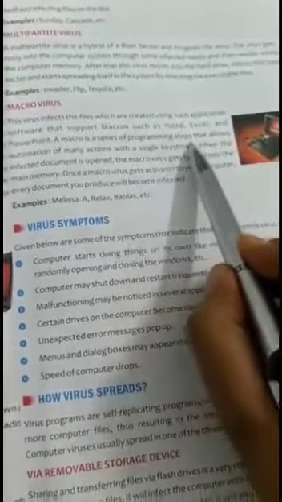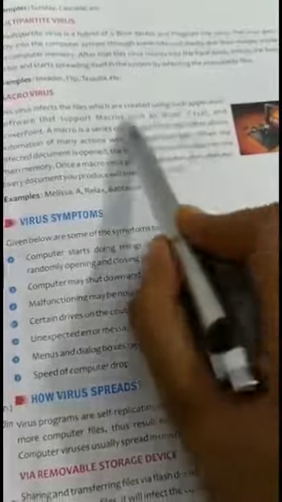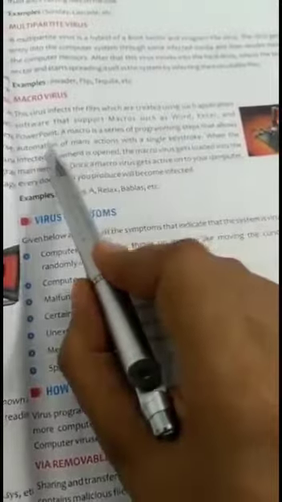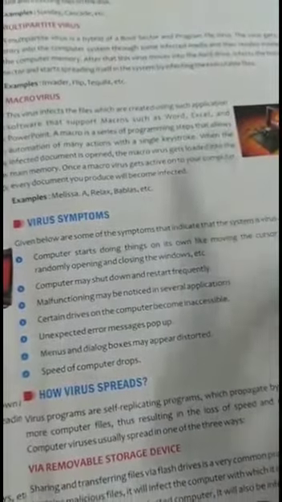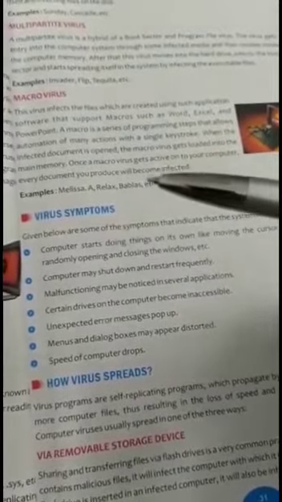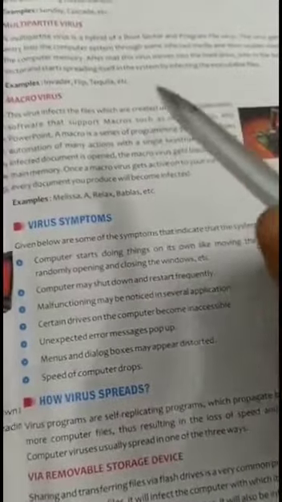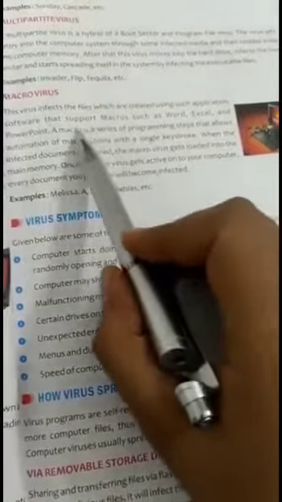Macro is a series of programming steps that allows automation of many actions with a single keystroke. The actions that are performed regularly, we can automate with the help of a series of programming steps using macros. Our work will be faster.